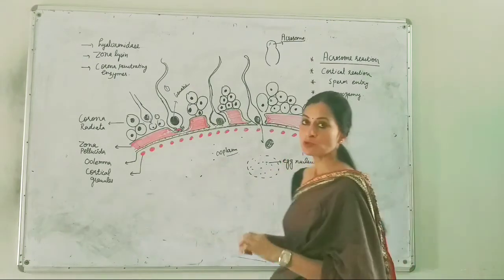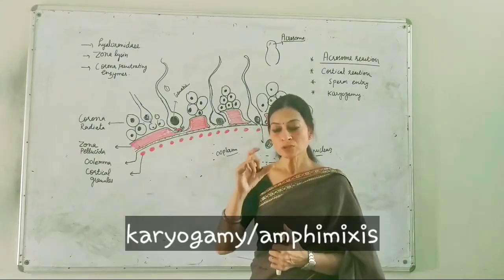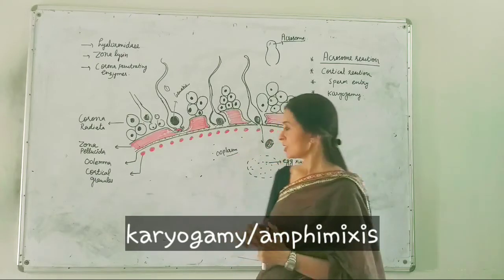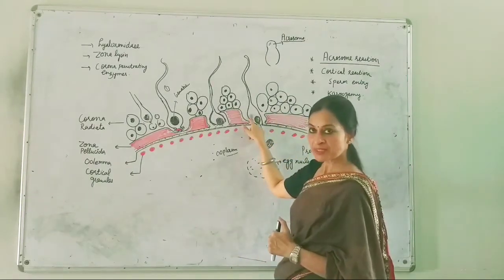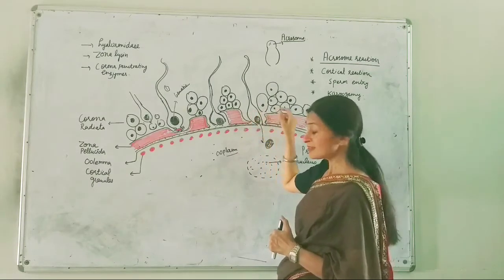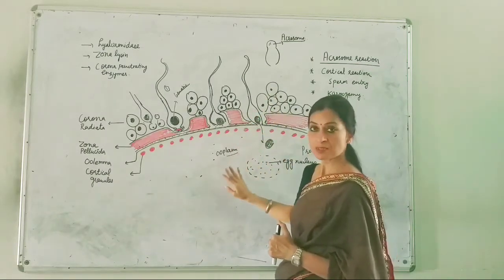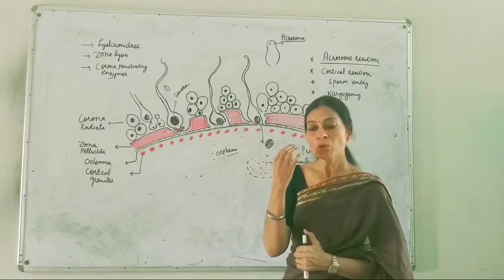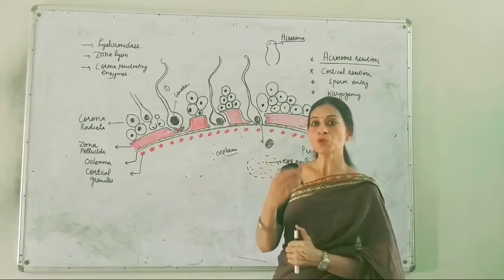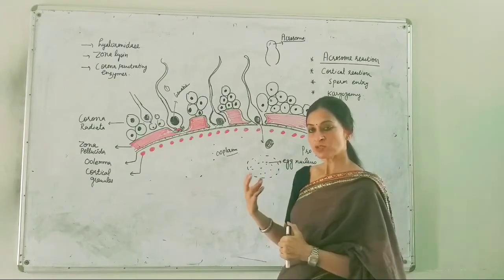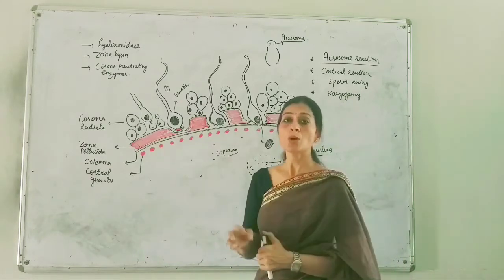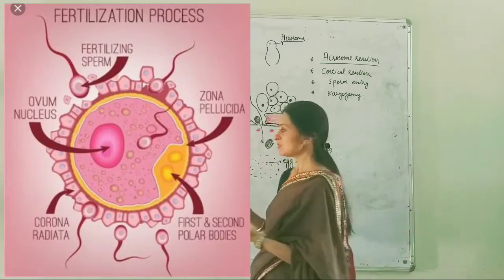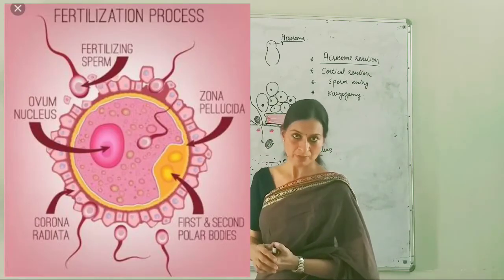is known as karyogamy, because only fusion of nucleus has taken place. Cytoplasm is not mixed. The sperm cytoplasm hasn't entered this cytoplasm. What is mixed? There is only mixing of the nuclear content. That's why it is known as karyogamy or amphimixis. So this is how the fertilization process takes place.